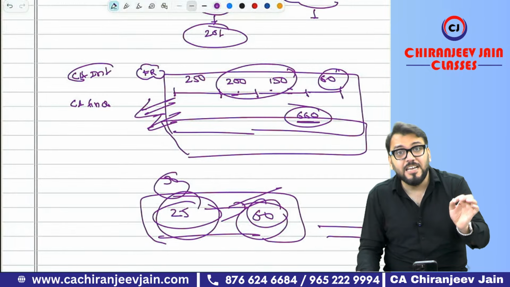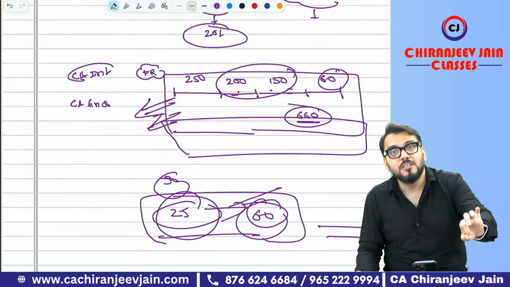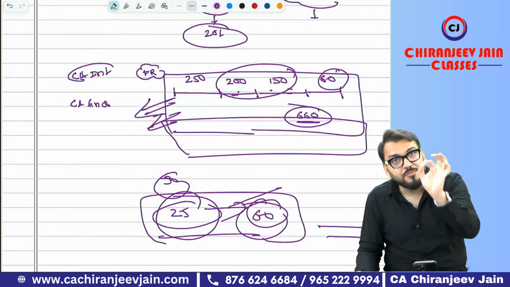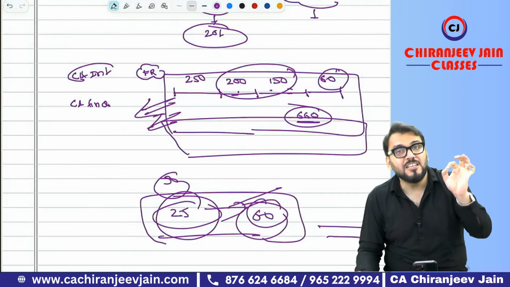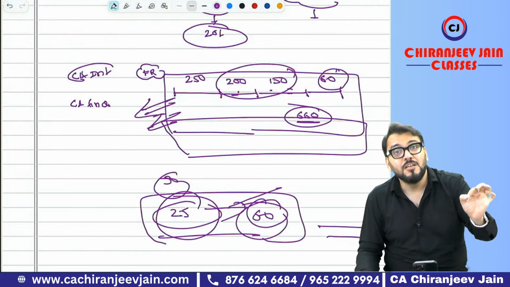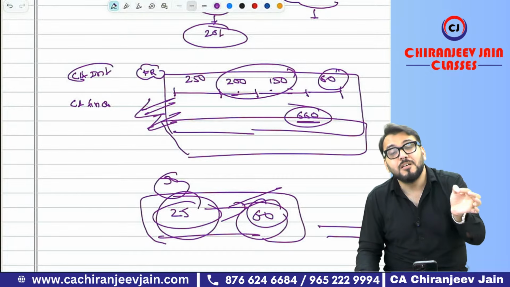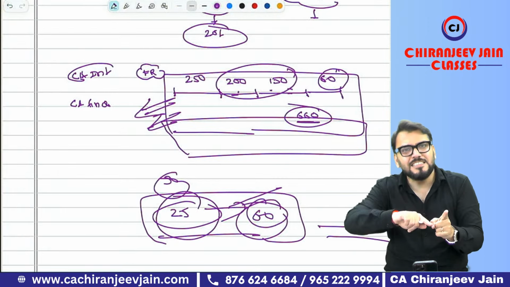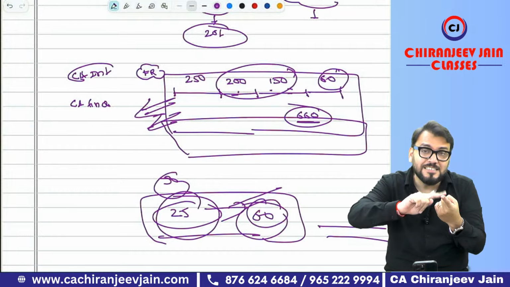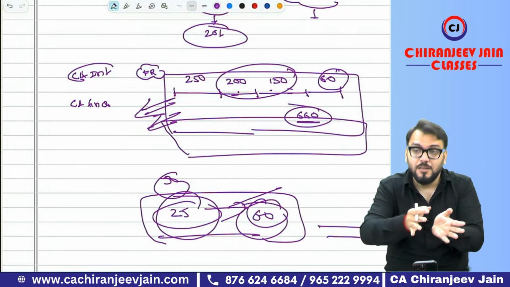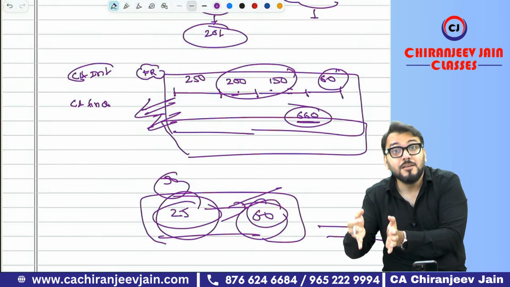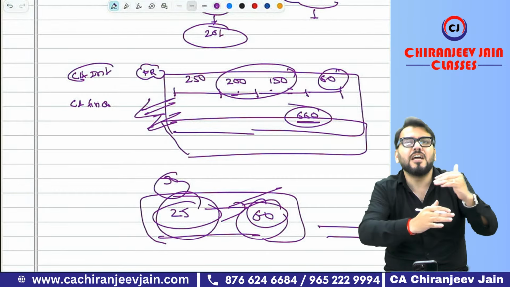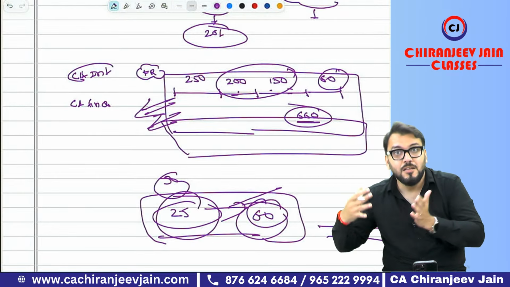So in CA Inter, if you are not studying AS in detail, you pass CA Inter but you will struggle in CA Final. That is the major difference why, even though you pass CA Inter, one of the toughest exams, you still struggle in CA Final. That is the area where you make the mistake. DT is the same: in CA Inter only working knowledge is required, but in Final thorough concepts are required. Audit, too: in CA Inter only understanding knowledge, but in Final thorough knowledge.